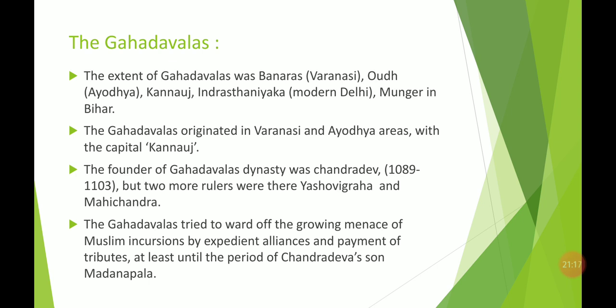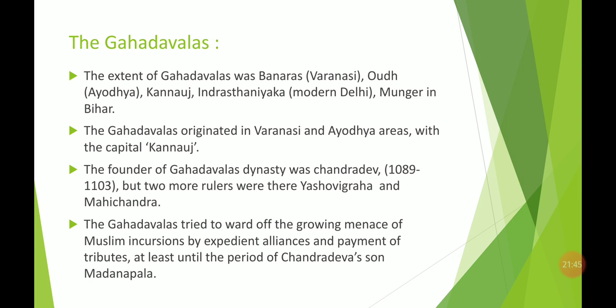The area which is now modern Delhi was known as Indrasthanika, and Munger, that is in Bihar. These were the regions covered by the Gadwals. It is said that the Gadwals originated from the Varanasi and Ayodhya regions, and the capital was Kannauj.